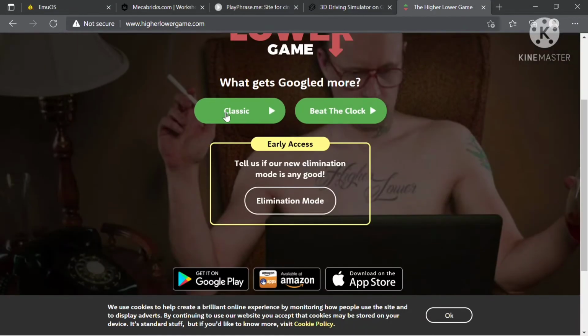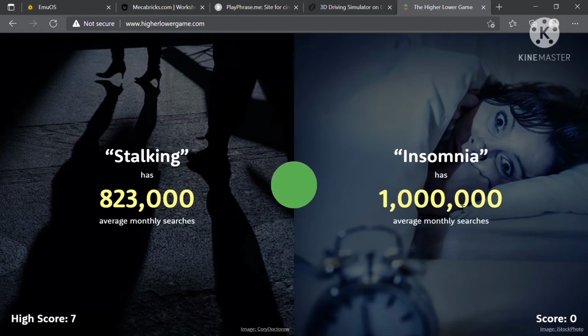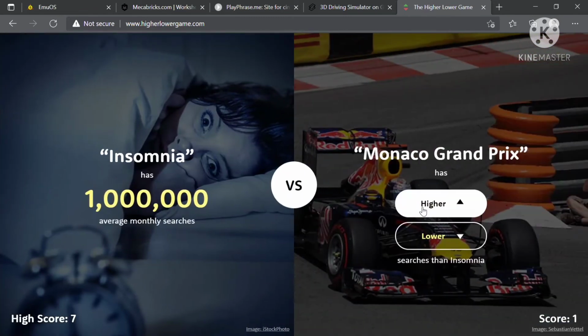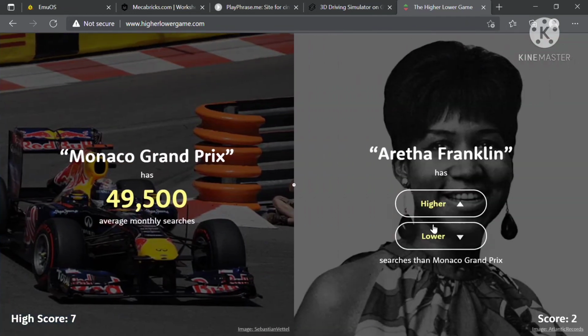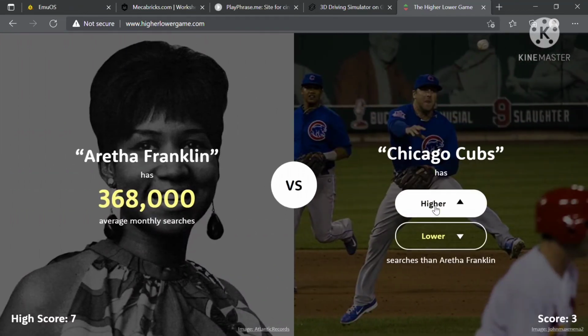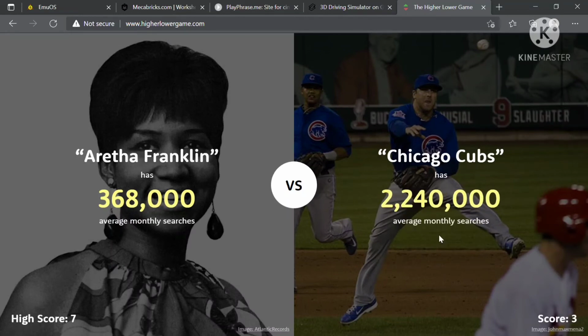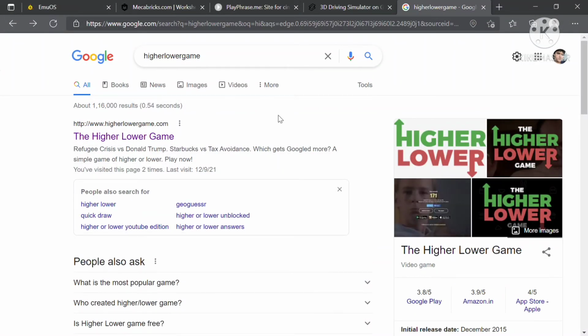Let's head toward the next website, the higher lower game. So we have to choose one. So this is more, it's correct, I'll get 1 point. Then the next one, it's maybe lower, yeah, and then the next one higher, obviously I won. So lower, I lost. You can just restart the game by moving back. I lost the game, but yeah.